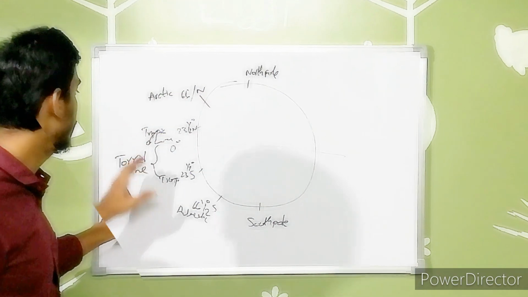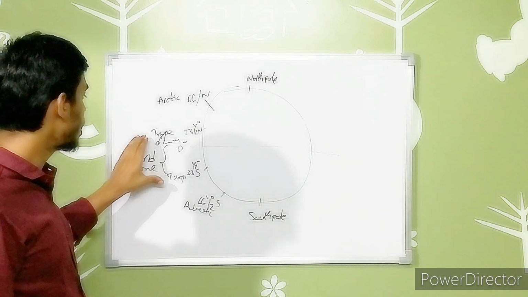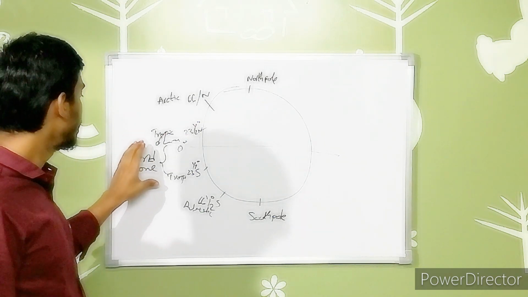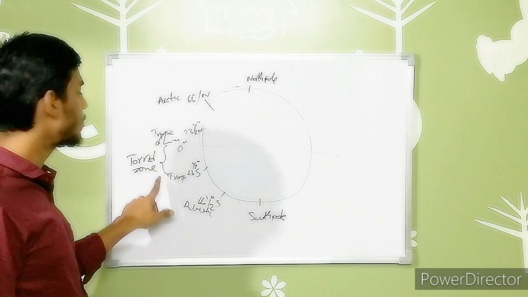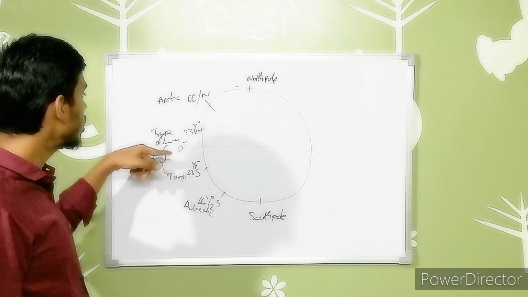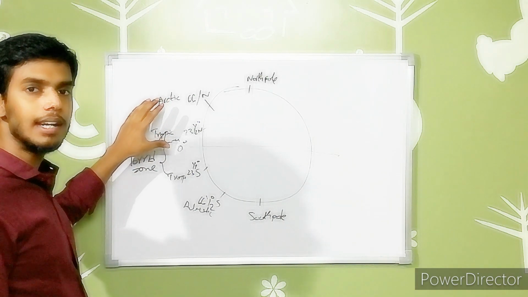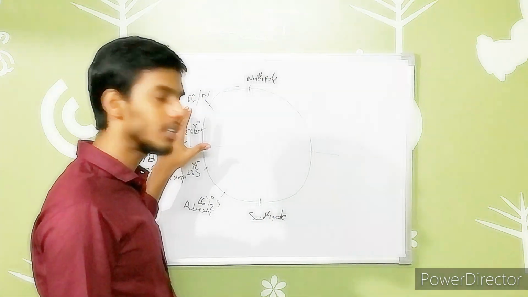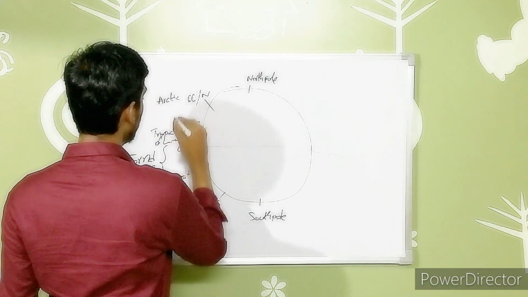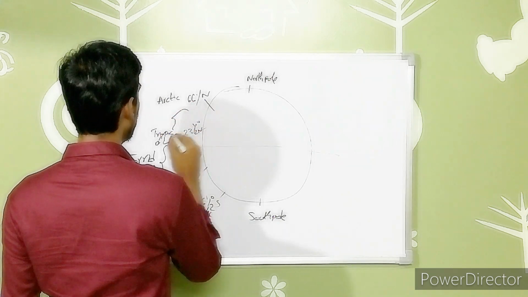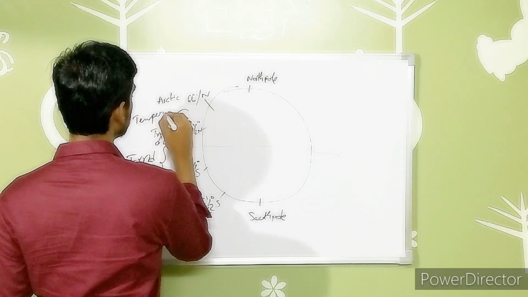In the first case, as the sun is at the top of these latitudes at the center, the brightness received in these latitudes is more. That means it is receiving more sunlight. So the region receiving more sunlight is considered the torrid zone. Above the Tropic of Cancer and below the Tropic of Capricorn, on the slanting surface, there is a decrease in sunlight. So from the Tropic of Cancer in the northern hemisphere to the Arctic Circle, this is considered the temperate zone.